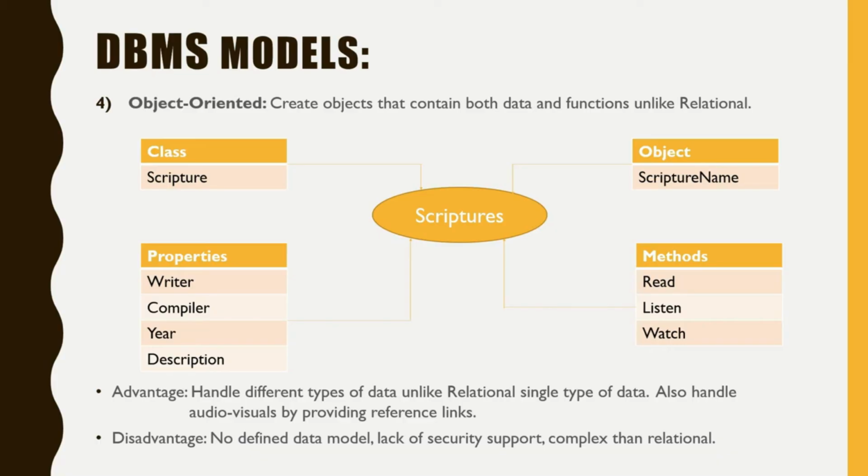In relational, we can save audio and video files, but it is not advisable or recommended because these systems are not designed for this. Whereas in object oriented, we can save audio and video files by providing reference links of the location where these files are saved. It is that easy. Disadvantage: the object oriented system did not become as popular as the relational system because there was no defined data model like relational. It lacks security and is also more complex to design than relational.